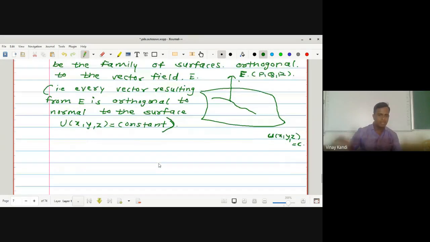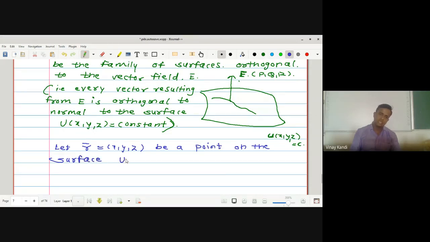Okay, let r bar equal to x, y, z be a point on the surface.